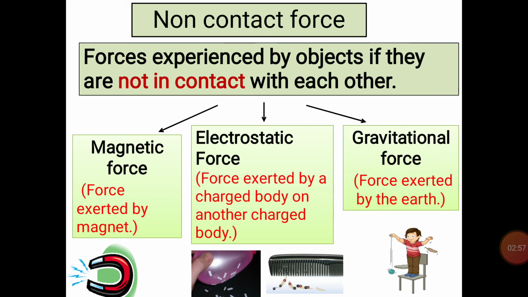If you see these examples very carefully, two objects are a little far from each other, and still they experience a force, and therefore magnetic force, electrostatic force, and gravitational force are non-contact forces.